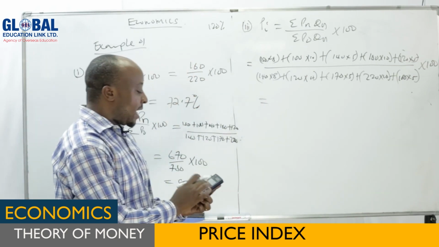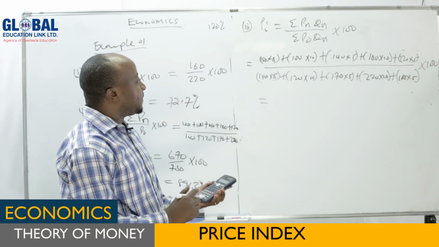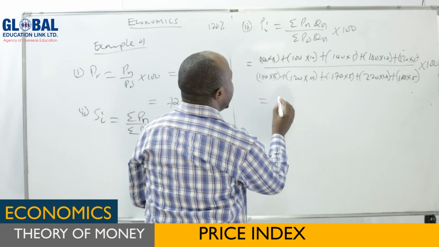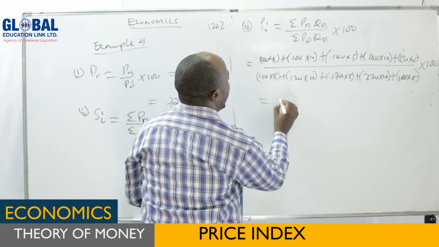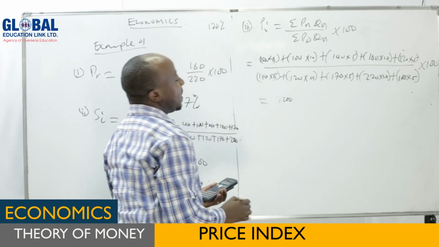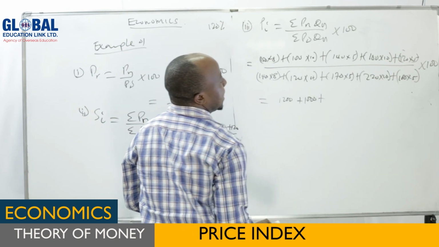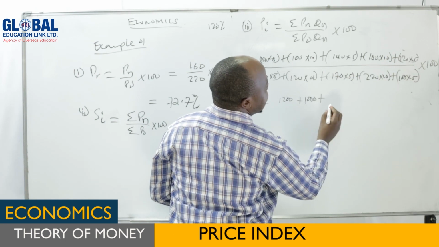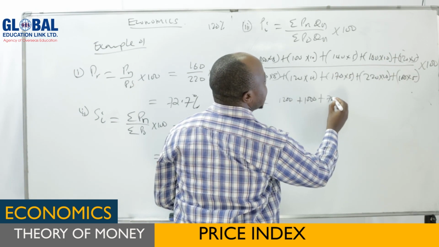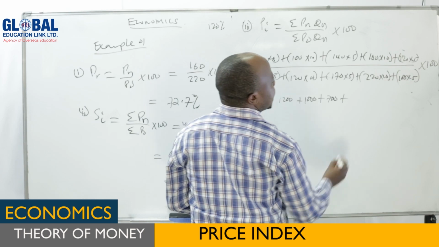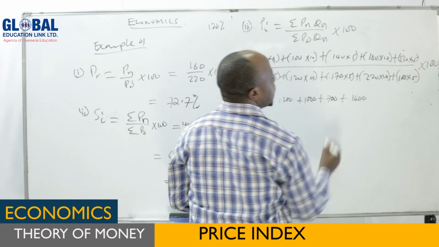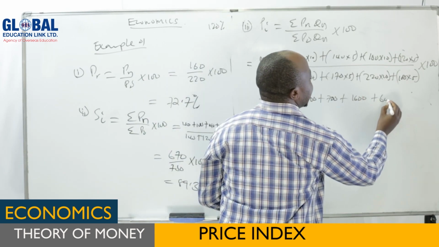Use your calculator to add those items. You'll find 1,200 plus 1,000 plus 140 times 5, 700, plus 1,600 plus 600.